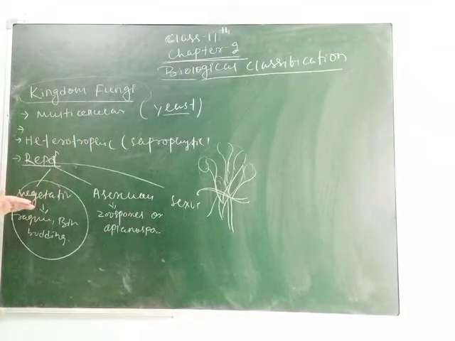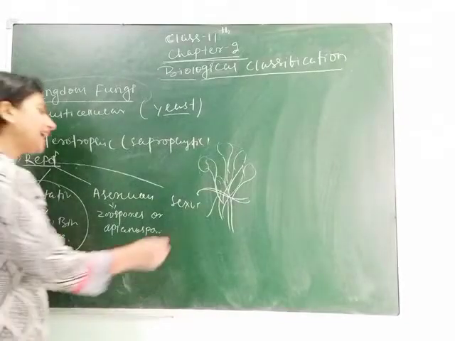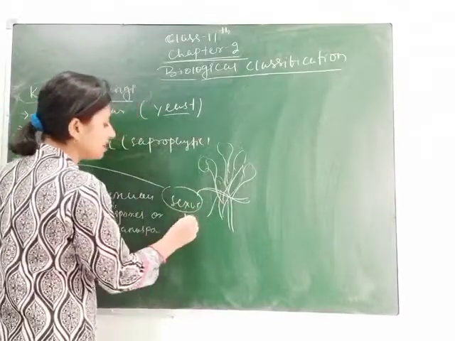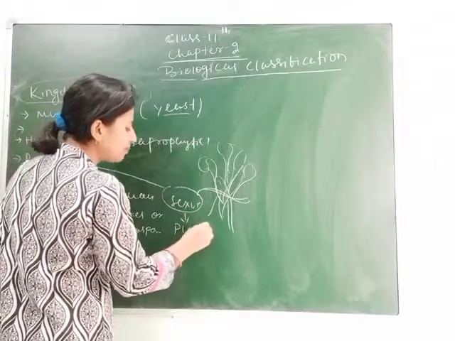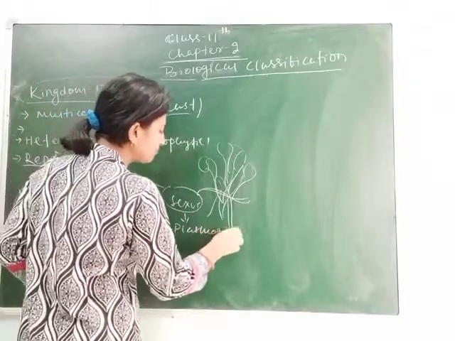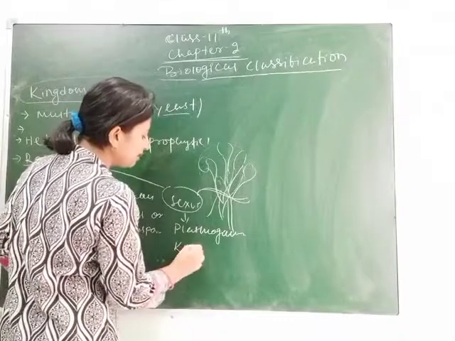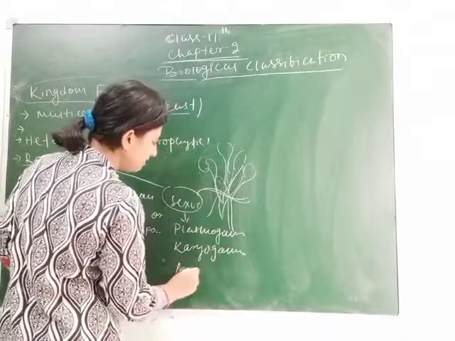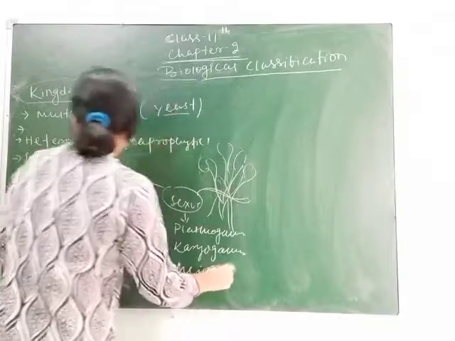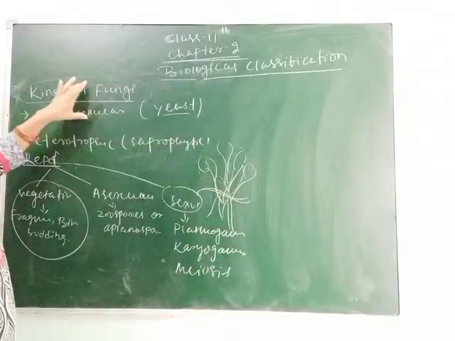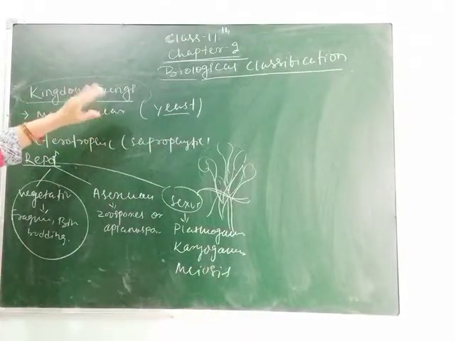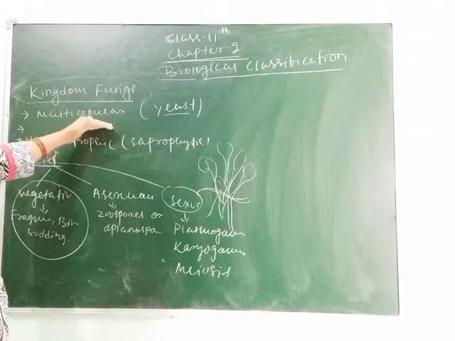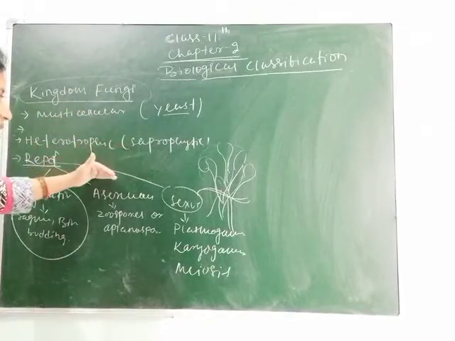Again, sexual reproduction is by plasmogamy, karyogamy and meiosis. So students, I am giving you the introduction about fungi: what is fungi, where they live, how is their structure, how they reproduce.